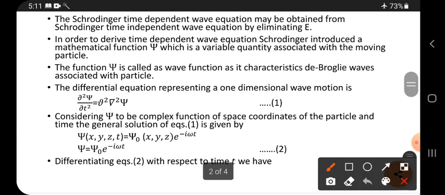The function psi is called the wave function, as it characterizes the de Broglie waves associated with a particle. It is a characteristic of the de Broglie wave. The de Broglie wave is associated with what? It is associated with a particle.